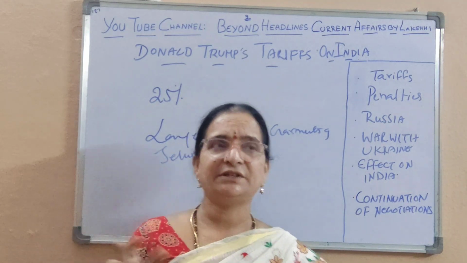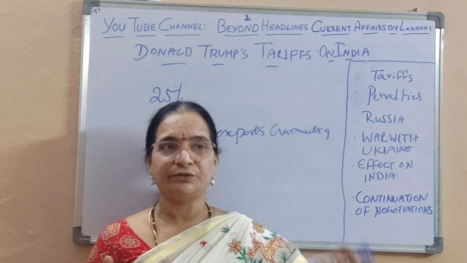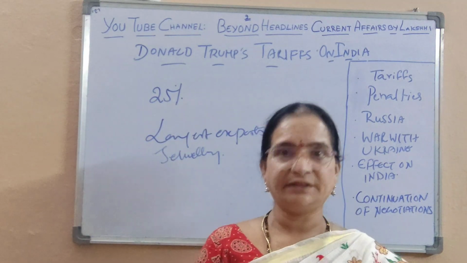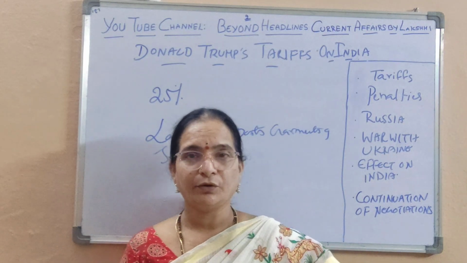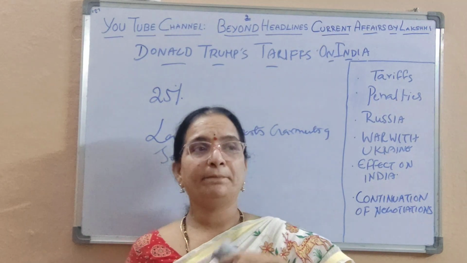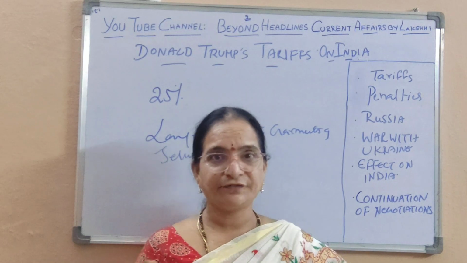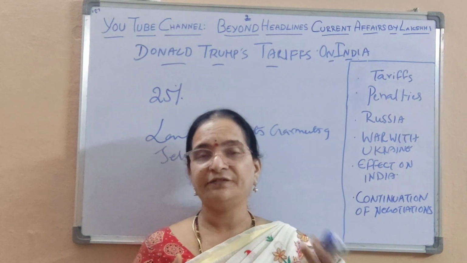Especially the jewelry and garment buyers in the US, after the tariffs, have either cancelled their contracts or kept them on hold, hoping for a better tariff or a tariff reduction.